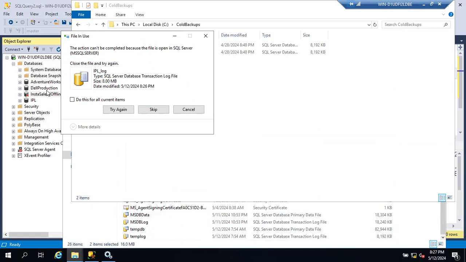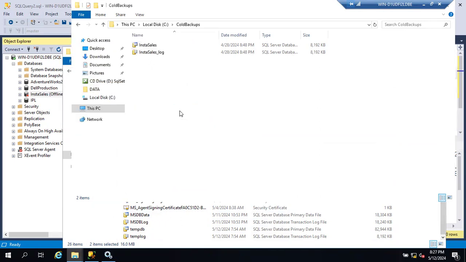Offline. Okay, so cold backups you can take only on offline databases. Clear, guys? So if you want to take cold backup, it is the file movement concept. Physically you are moving the files. That's it. Cold backups in the sense you are copying the physical files to some other location. That is called cold backups. But if the database is online, you cannot move the files. You have to bring the database offline to take the cold backup.